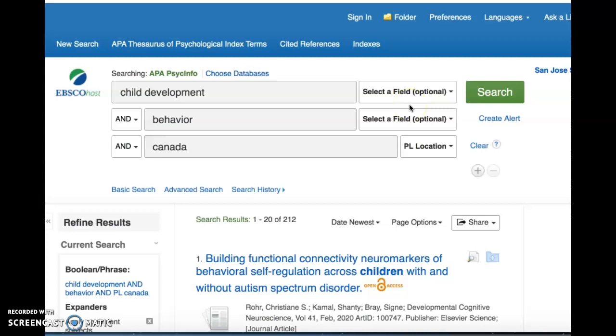Now I would like to conduct a new search with suggested keywords by the database that closely relate to the topic of child development. Some of the keywords that were suggested to me by the database include parent relations and aggression. So I'll replace the keywords that I currently have in my subject field with those suggested keywords. I'll put in parent relations, and I'll also put in aggression as well.